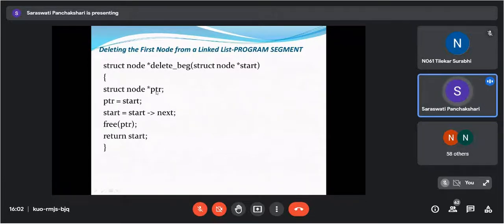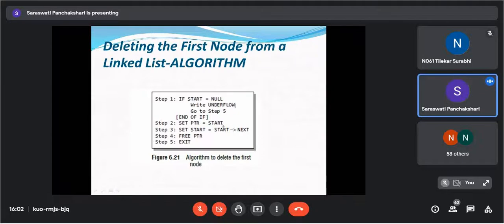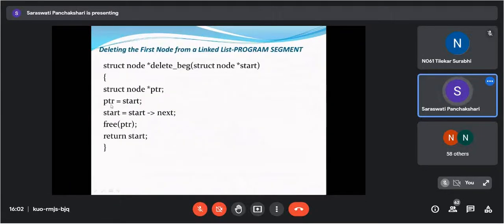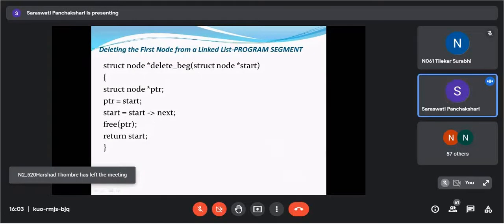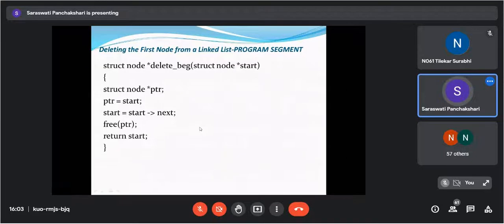Then struct node PTR, one temporary structure pointer we have taken. Then PTR is equals to start. Start is equals to start of next. And free PTR, return start. So this is the code for your function. Okay, write down this code. Or if anyone is going to share the PPT, you can write it down at that time.